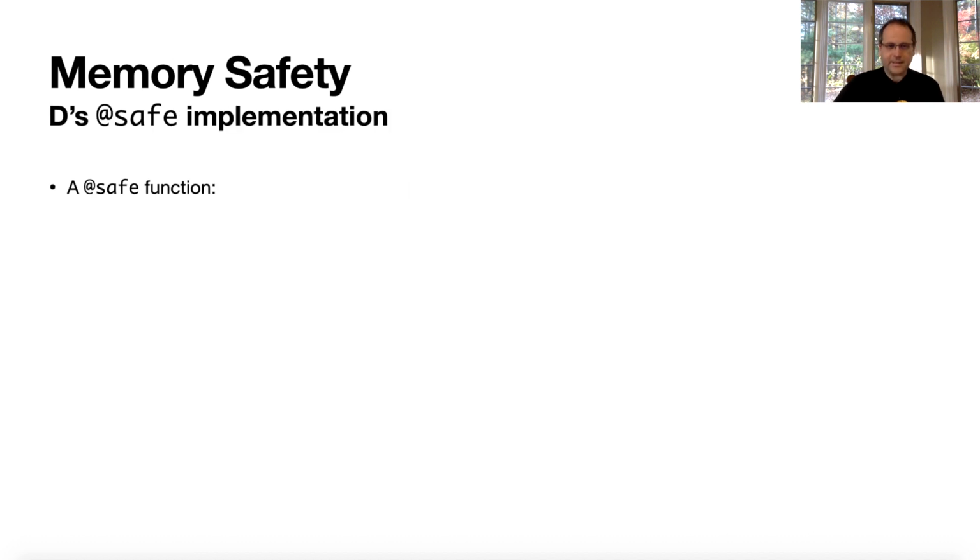So let's talk about D's safe implementation. A safe function cannot do pointer math or indexing. So if you have a pointer, you can't add a value to the pointer and have it point to something else, or subtract a value and have it point to something before it. And you can't do indexing, so you can't say, give me the fifth element in this array. C is different, it allows that, no problem. That is a C array.